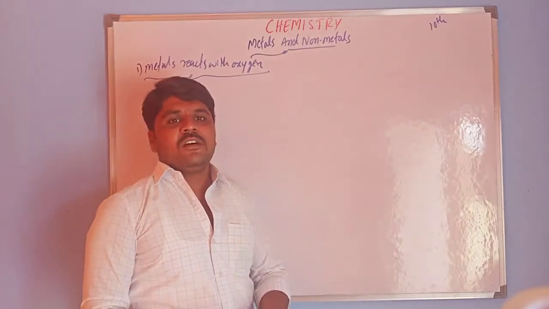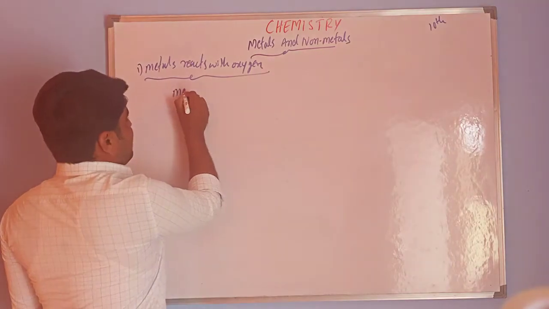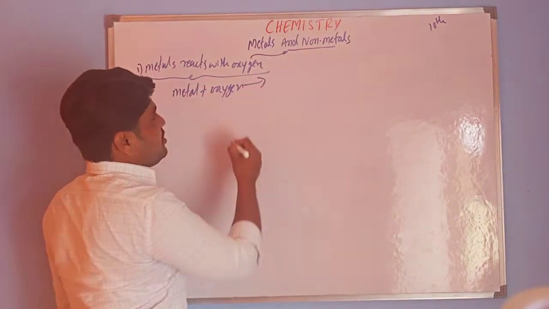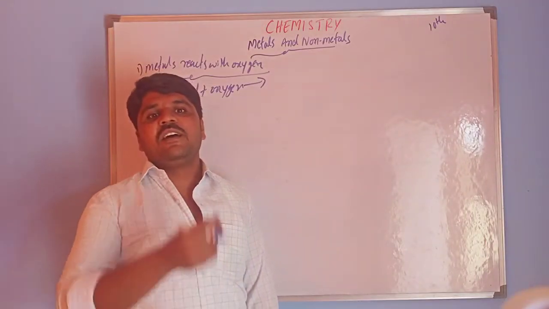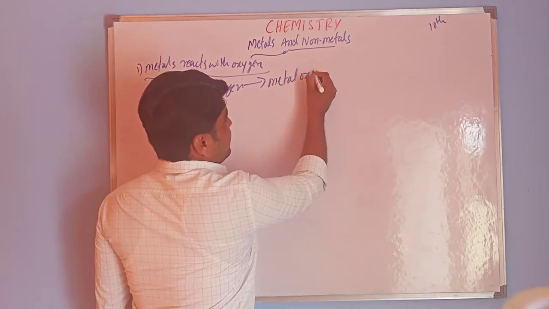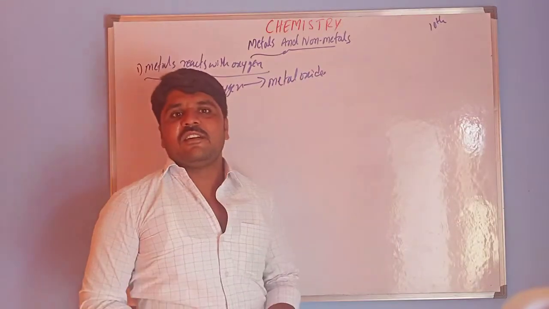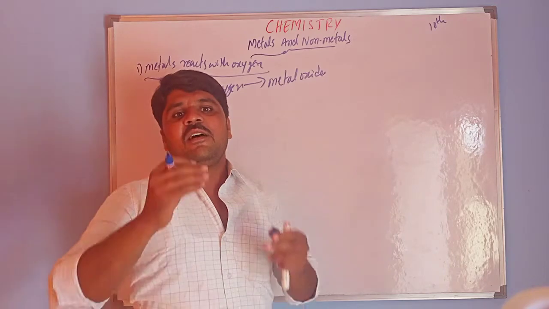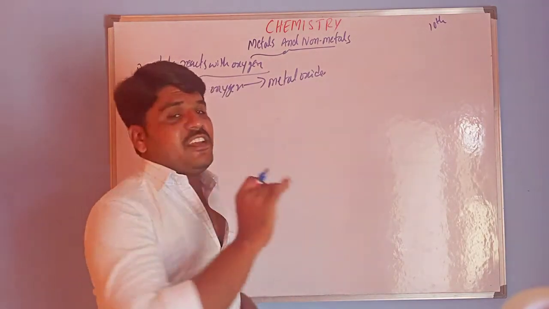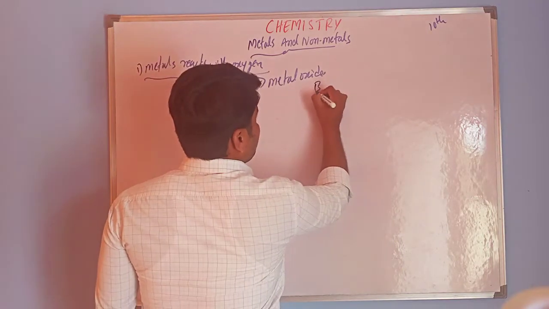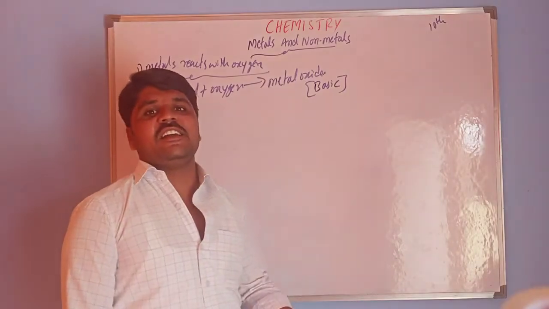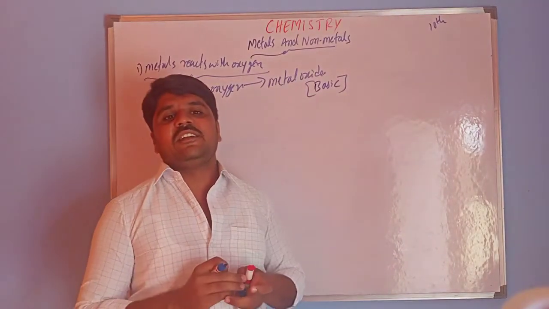We know that metals react with oxygen. Metals react with oxygen to produce metal oxides. What? Metal oxides. So in the last class we know that these metal oxides are basic in nature. Non-metal oxides are acidic in nature. Metal oxides are basic in nature.